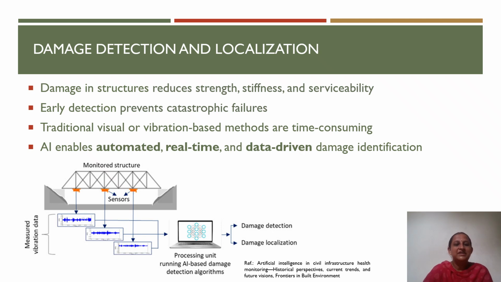As an example, we can see a bridge provided with sensors, where the bridge structure is being monitored. The sensor data are used to collect the vibration data, and the vibration data is used to train the AI model. AI-based damage detection algorithms are used to identify whether damage has occurred in the bridge or not, and where the damage has occurred. So all such damage detection and localization can be done with the help of AI-based damage detection algorithms.